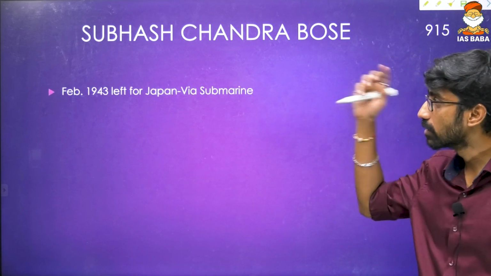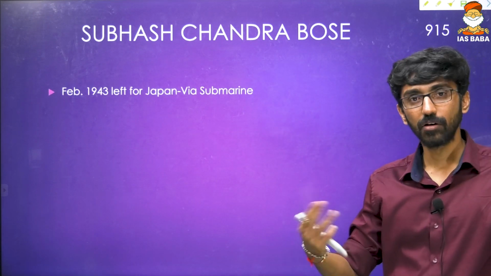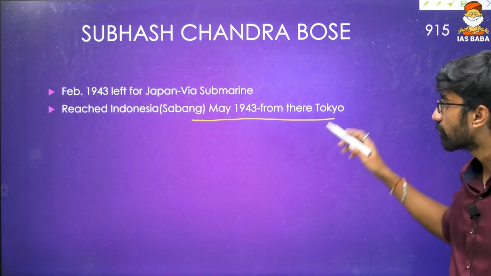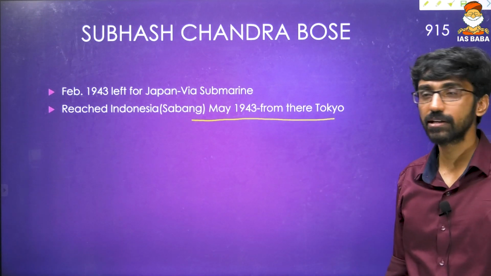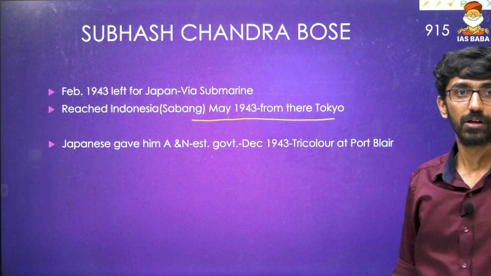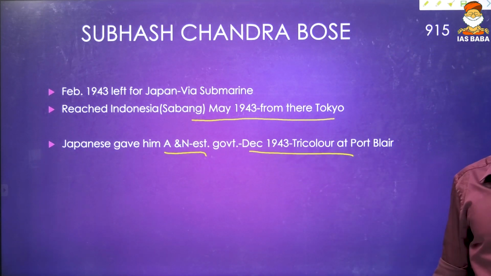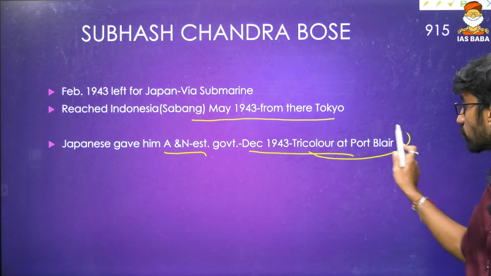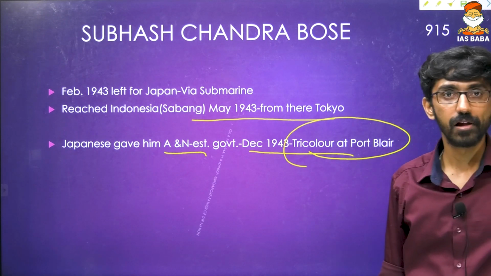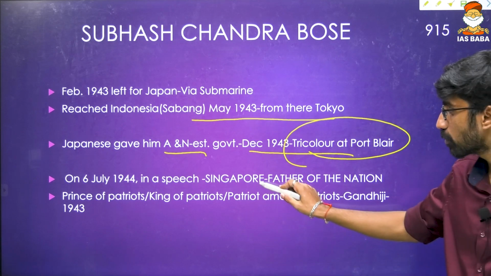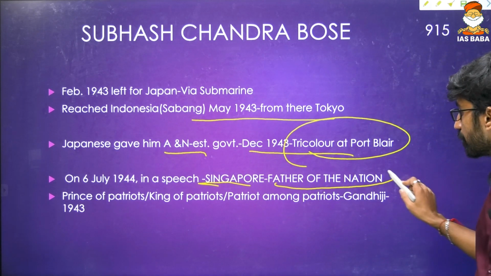Again, Subhas Chandra Bose in February 1943 left for Japan via submarine. Then he reached Indonesia, and later from there he went to Tokyo in May 1943. Then he took over the INA. The Japanese gave him the Andaman Nicobar Islands and he established a government in December 1943, and the tricolor was also hoisted at Port Blair.